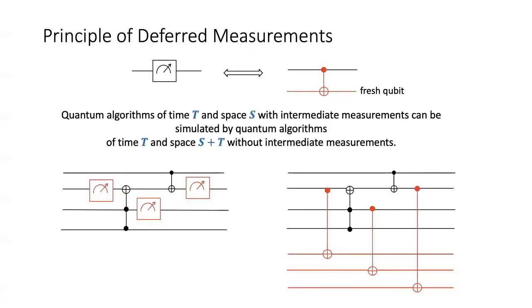This implies that quantum algorithms of time t and space s with intermediate measurements can be simulated by algorithms without intermediate measurements in time t and space s plus t. So why is there an s plus t? Well, the original algorithm could perform potentially t measurements, and to simulate each of these measurements, we need a fresh qubit.